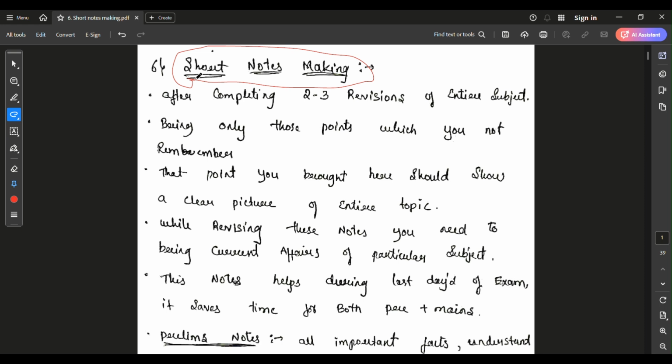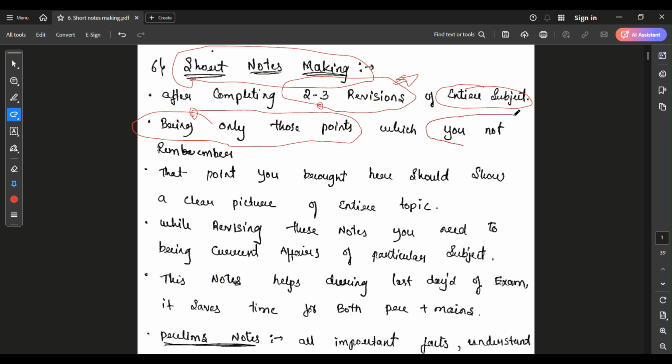So short notes play a very important role in the preliminary as well as the mains examination. Okay, let's discuss when to make short notes. When to make short notes means after completing 2 to 3 revisions of the entire subject. If you take the polity subject, after going through 2 to 3 revisions, you need to start making short notes.